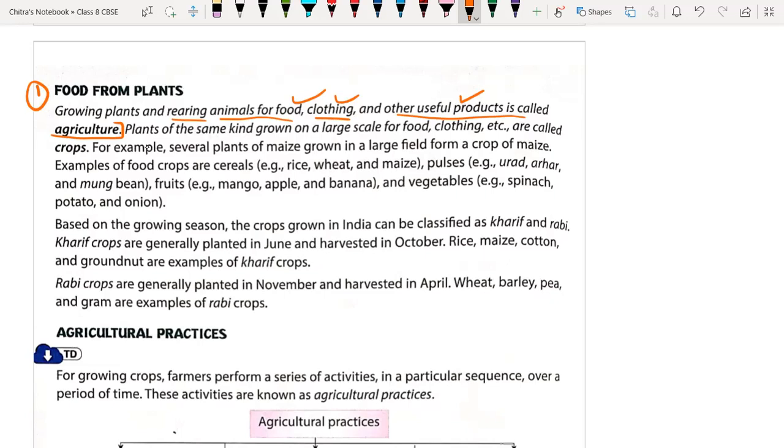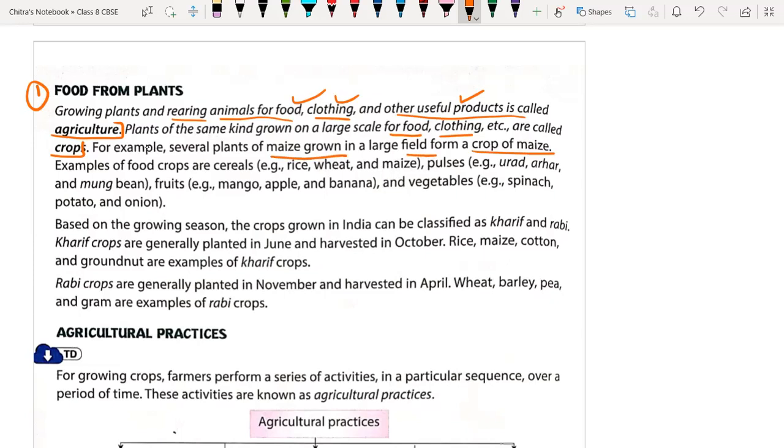Okay, so plants of some kind grown on a large scale for food, like rice and wheat, and for clothing, like cotton, etc., are called crops. So the plants which are grown on a large scale for the purpose of human welfare, like for food or clothing, are called crops. For example, several plants of maize grown on a large-scale field form the crop of maize.